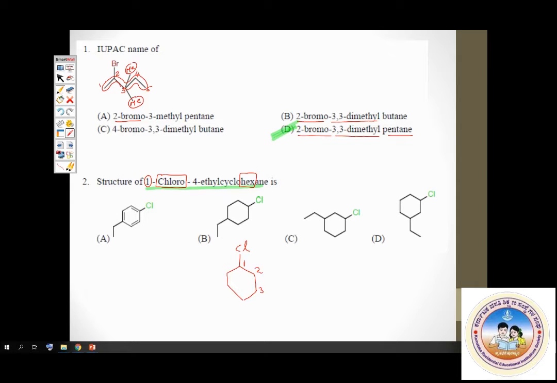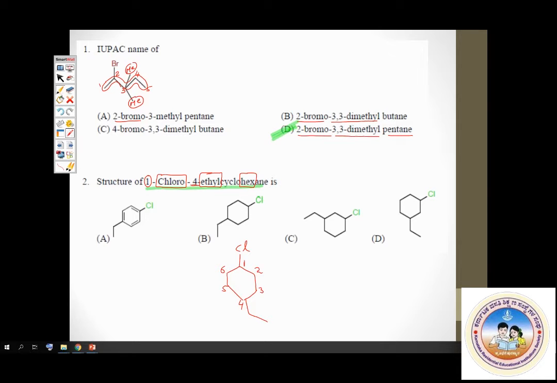Okay. Now where is the second substituent? Fourth position. And what is that substituent? Ethyl. That is the ethyl substituent. So the ethyl substituent is present in the fourth position. So how do I write ethyl? 1 carbon atom, second carbon atom. 2 carbon atoms, that is ethyl.